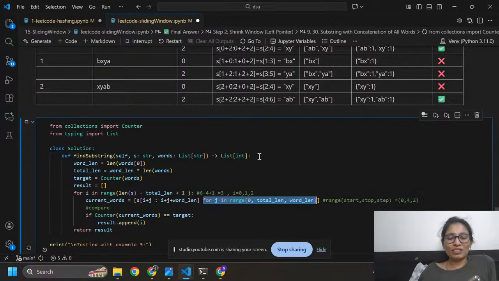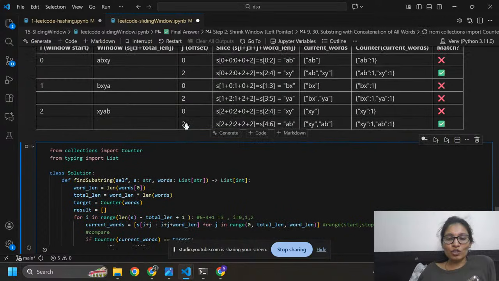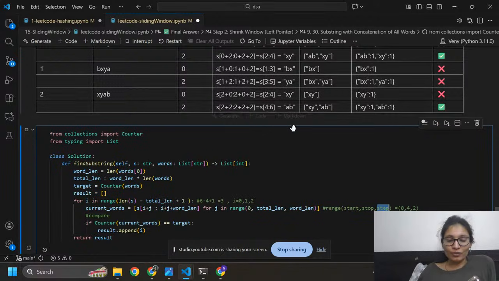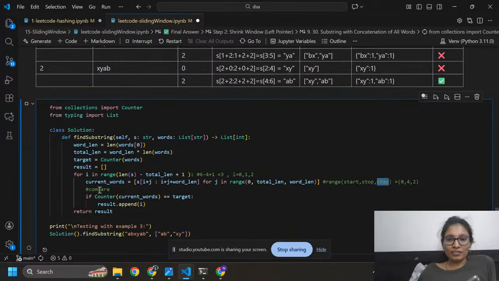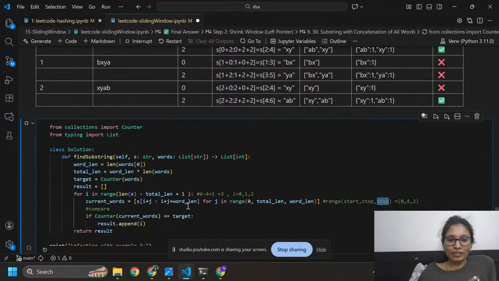Here I need to take a step with difference 2. It says start at 0 and stop at index 4, and the step it will take is 2. So that's why I need to take j values 0 and 2. These are the offsets of j, because I already have two elements like ab and xy inside the word. This is the formula, and this is the j, so I got the element by using j in the range.